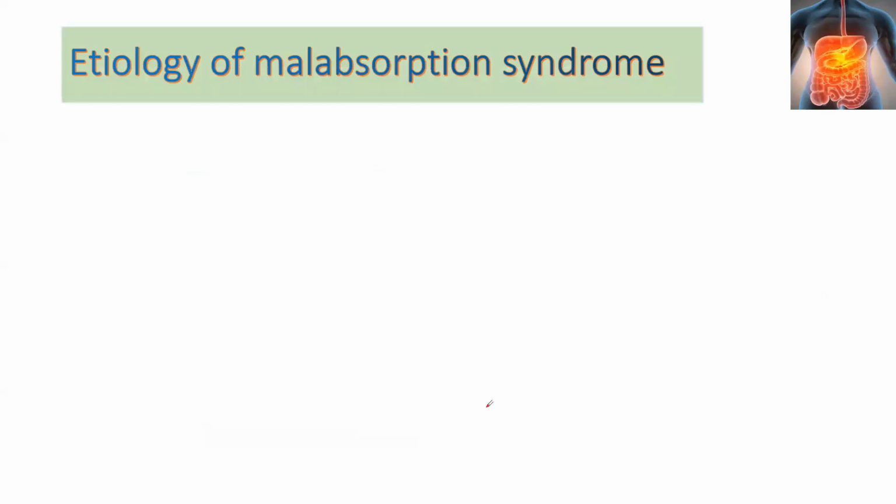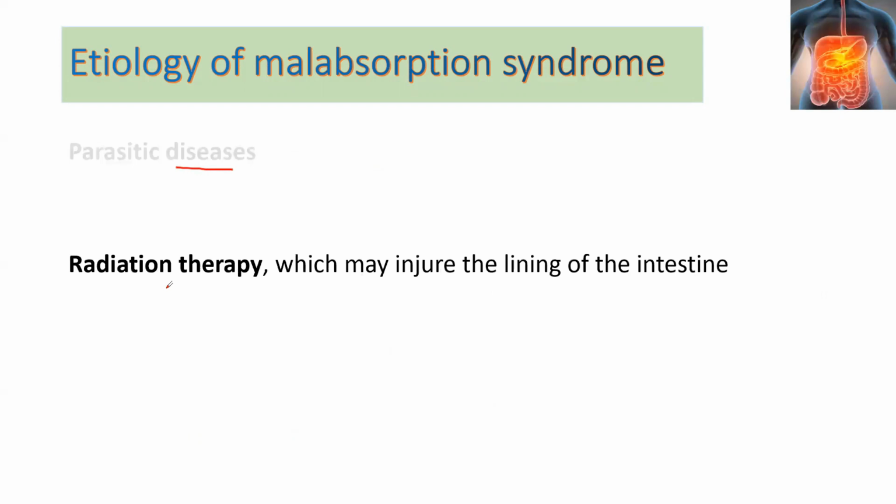And in the next slide, we see that parasites like helminths or ascariasis cause the villi to atrophy, and the nutrients cannot be absorbed. And radiation may injure the lining of the intestine, in therapies or in diagnostic tests like x-rays, and we see that there is an injured lining of the intestine.